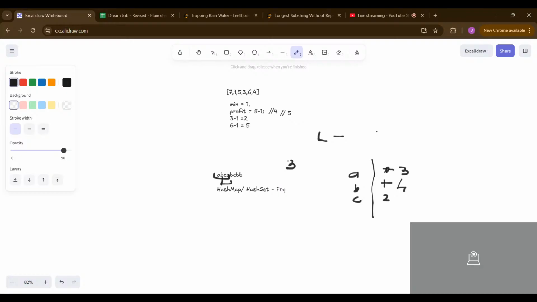Now we shift to c. C is also present, so we remove the old one and update its index to 5. Similarly we keep moving, and our maximum window size remains 3. So this is the solution we can get.